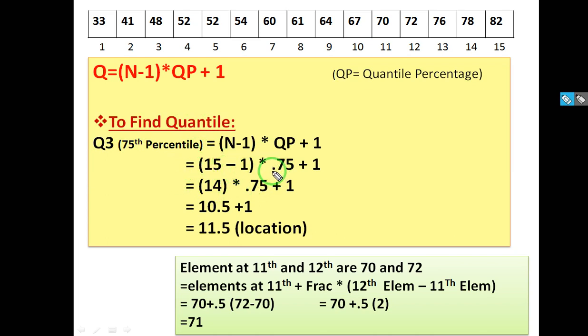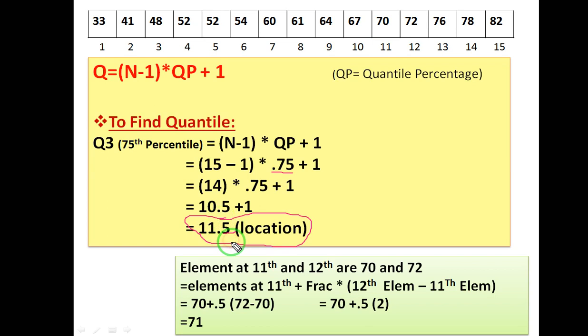15 minus 1 into 0.75, because I want to take out the 0.75 quantile or 75 percentile, or you can say quarter 3. Quarter 3 means 75 percentile or 0.75 quantile. So I will use the same formula, n minus 1 into QP, where QP is quantile and n is the number of elements. So 14 into 0.75 plus 1, 10.5 plus 1. Here it is not a whole number, it is a decimal number, 0.5.